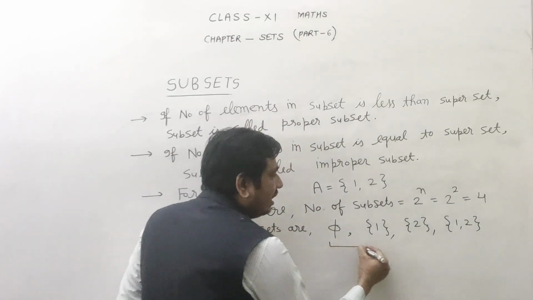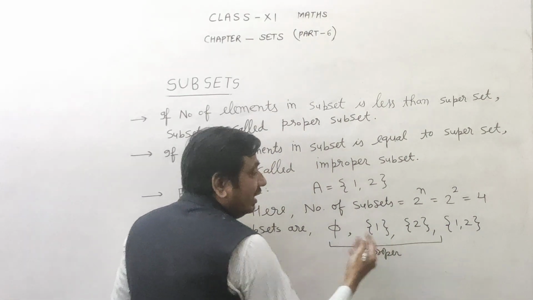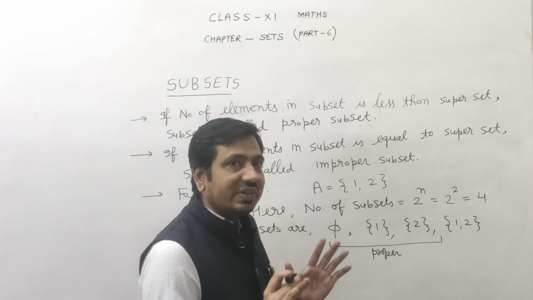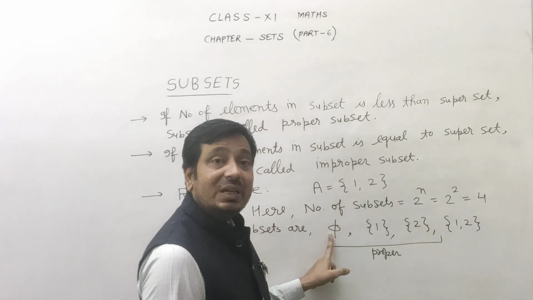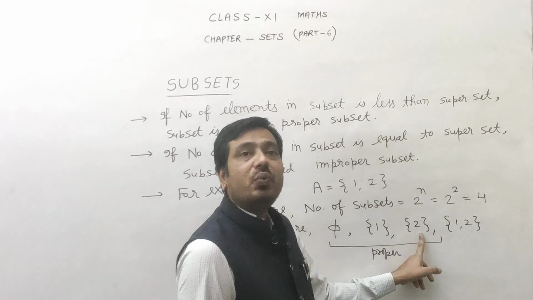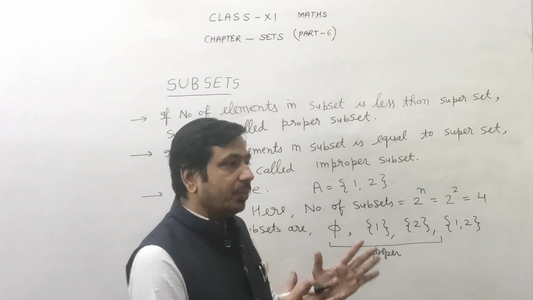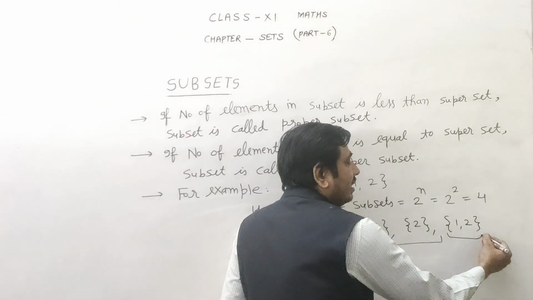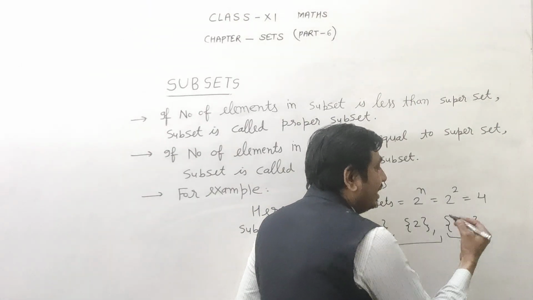Plus these 3 subsets are proper because these subsets have number of elements less than the superset. Here number of elements 0, here 1, here 1, which is less than the superset. Then 3 sets are called proper, and this set has the same number of elements, so it is an improper subset.